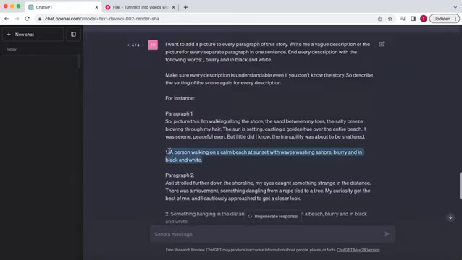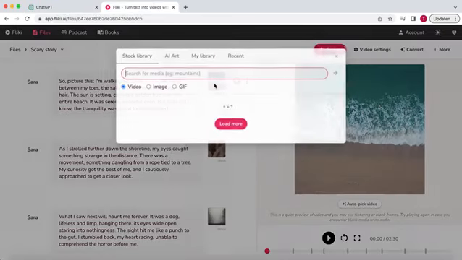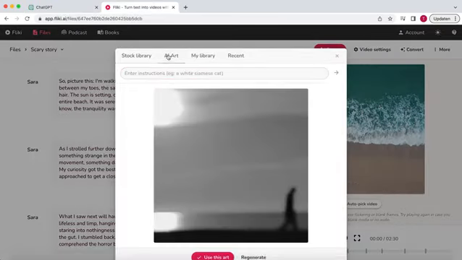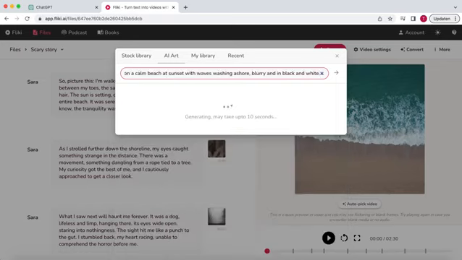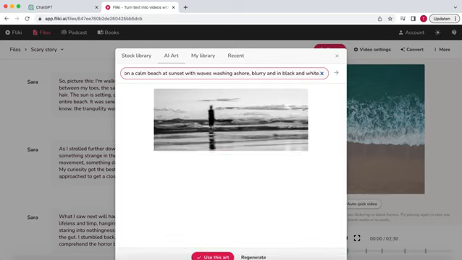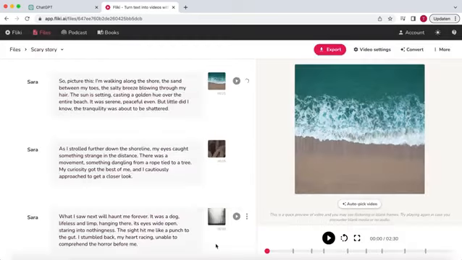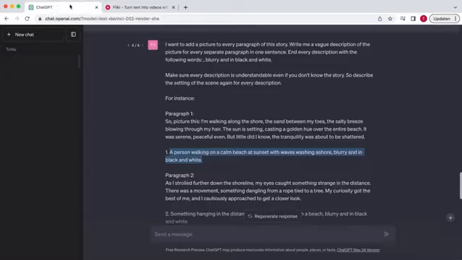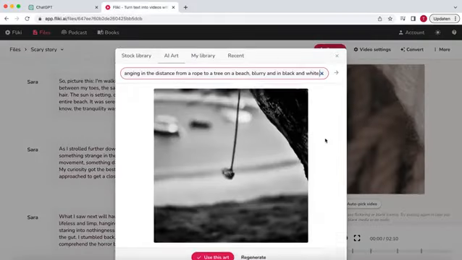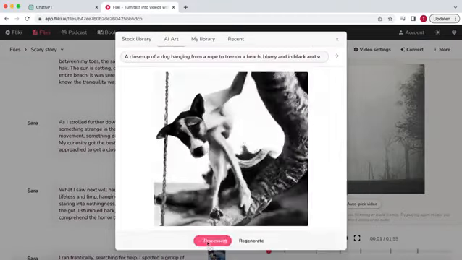Now, copy the description and go back to Fleeky. Click on the picture and go to AI Art. Here, you fill in the description and hit Enter. The AI text-to-image generator will generate an image based on your description. If you like the image, click on Use this art. If not, you can hit Regenerate. Keep in mind that generating images costs credits, so don't be too picky. Again, go back to ChatGPT, select the description, and put it in Fleeky. Continue this for all paragraphs.